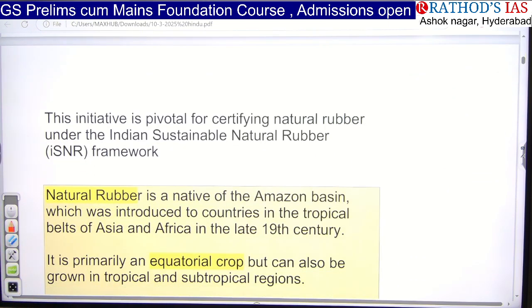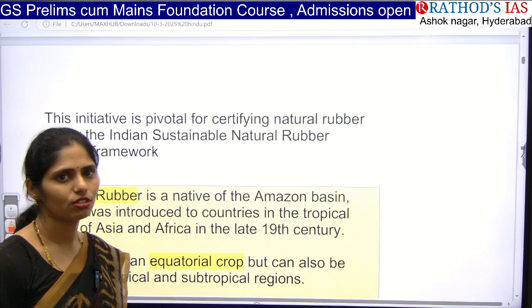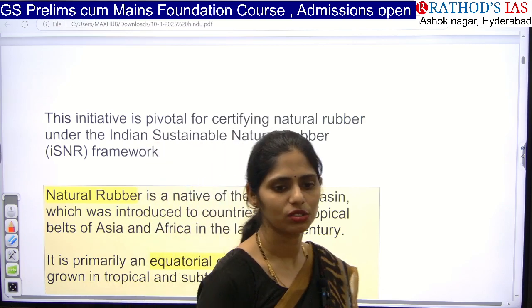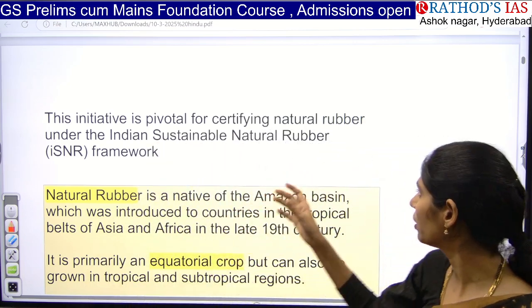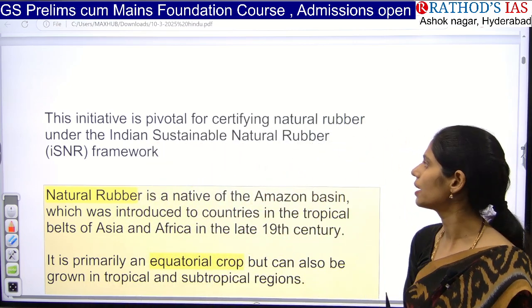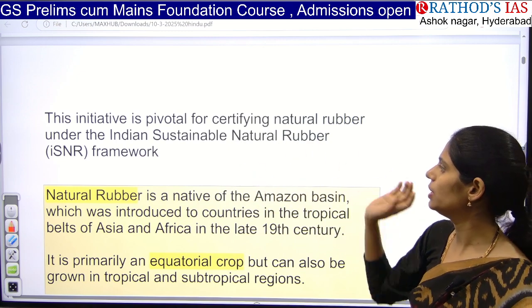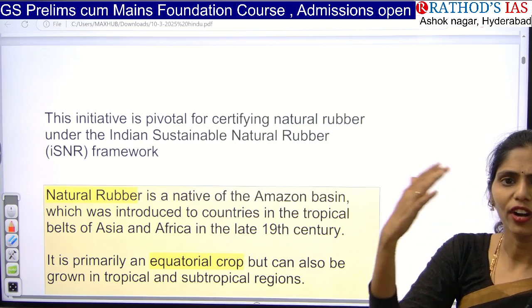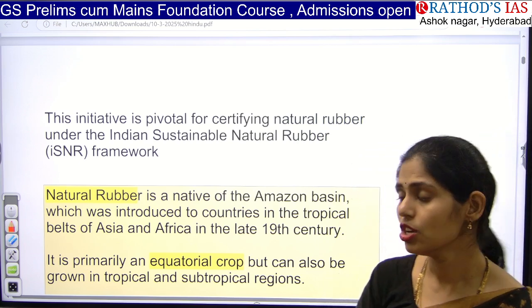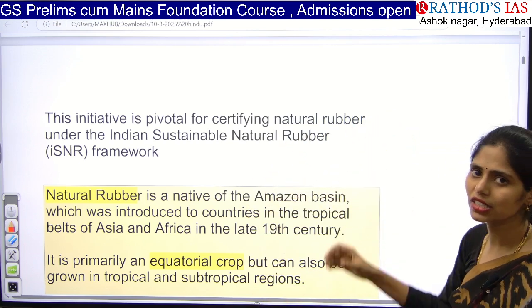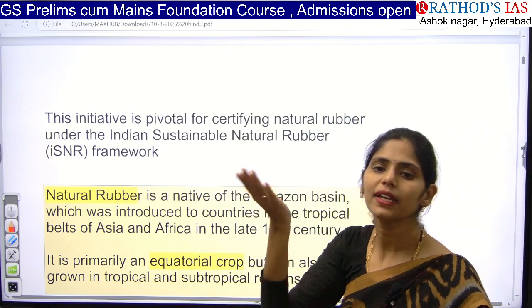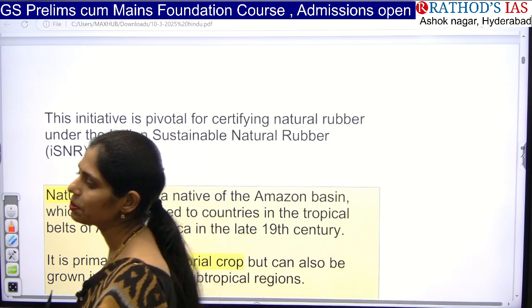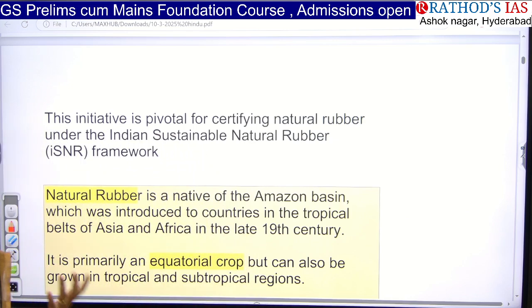So why they are coming up with this initiative is they will be identifying the areas where this is grown, and they will be going for certifying of natural rubber under the Indian Sustainable Rubber Framework, that is, according to European Union standards. So whenever we are going for certifying this rubber, obviously the price will increase so that farmers will be getting a good price for their rubber.